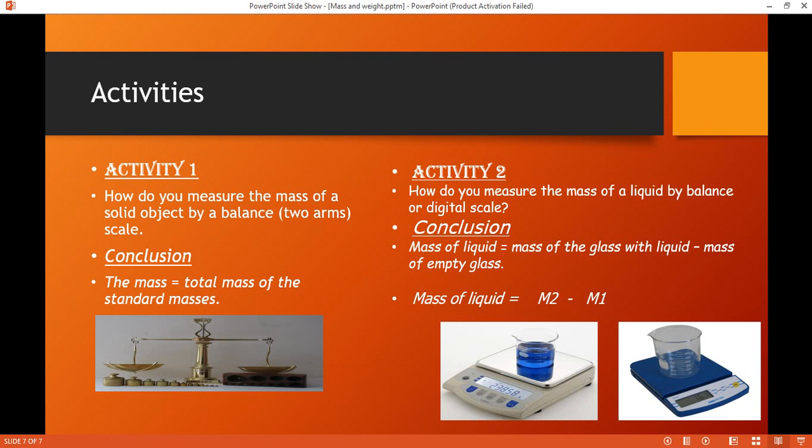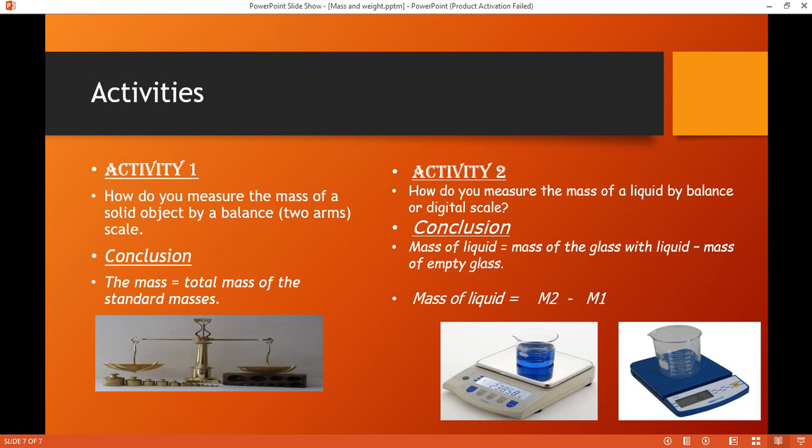Okay, let's learn how to measure the mass of a solid object by balance scale. When you want to measure a piece of apple, you want to measure pieces of apples. Okay, first of all, you should put the balance horizontally on a stable shelf. Why? To avoid any vibrations of the balance scale, so you can read the measurements very well.